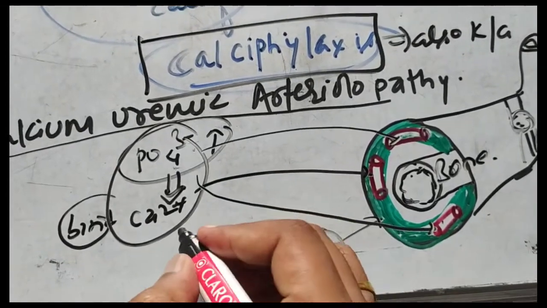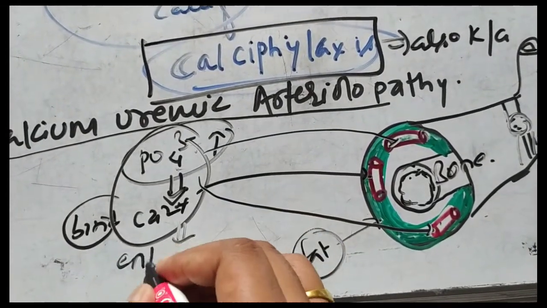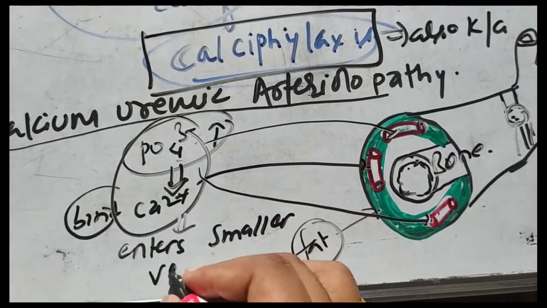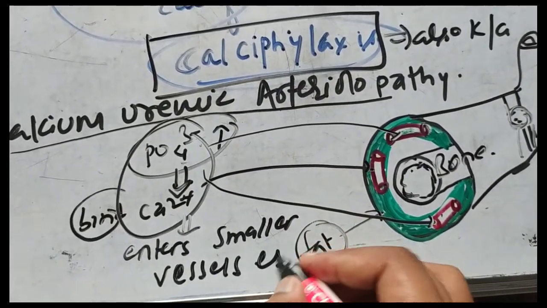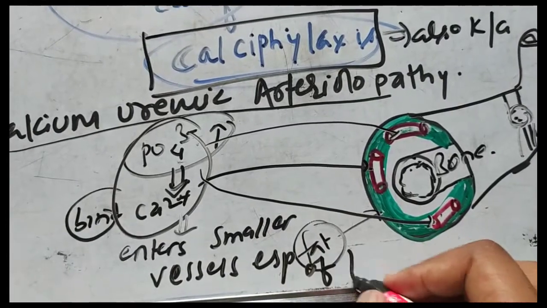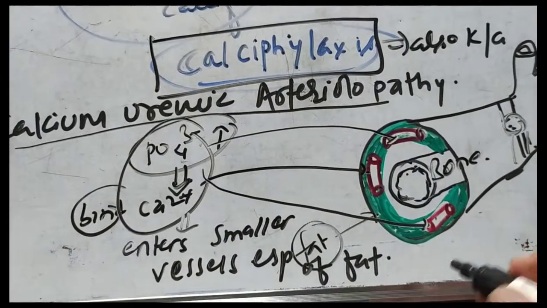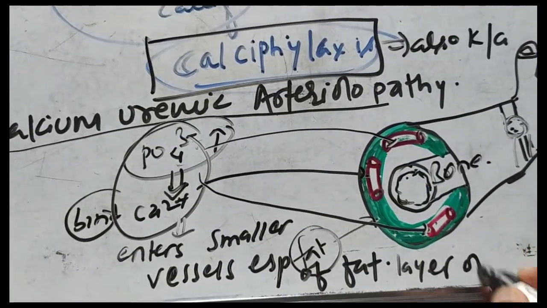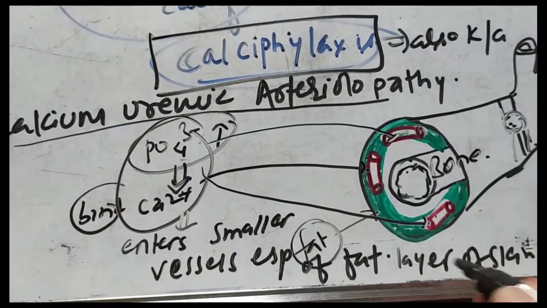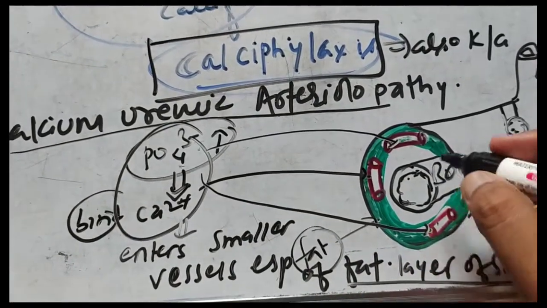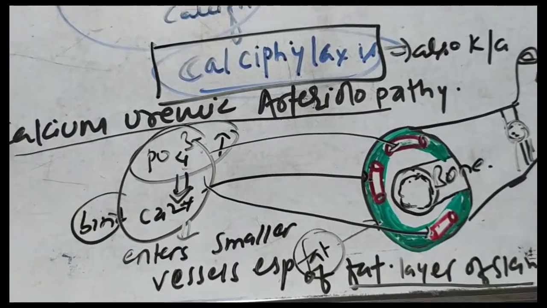When this calcium phosphate enters smaller vessels, especially of the fat layer of the skin, the calcium will act on them.